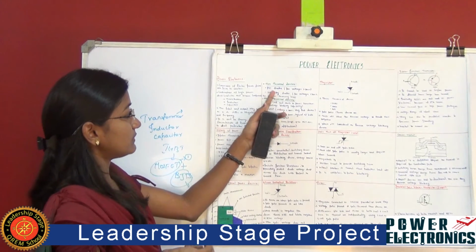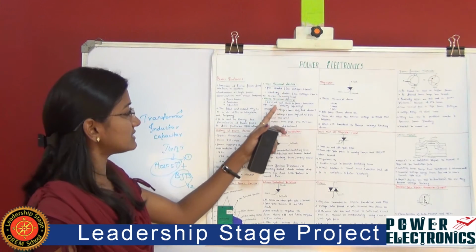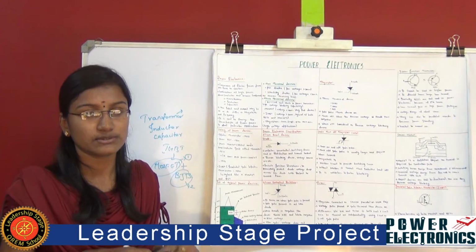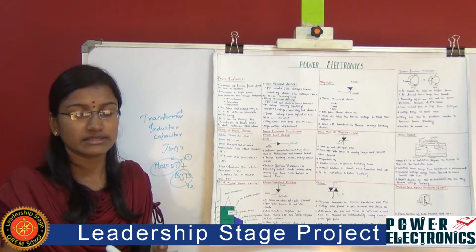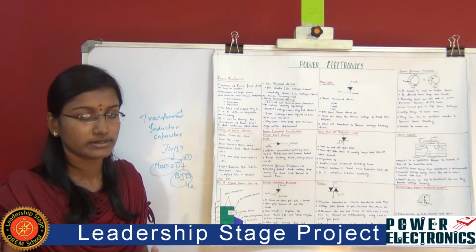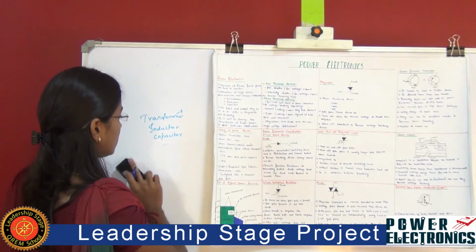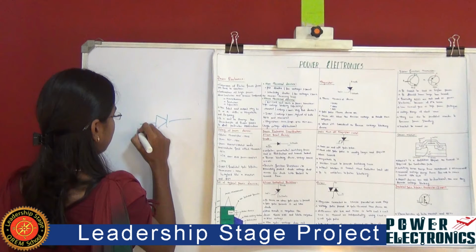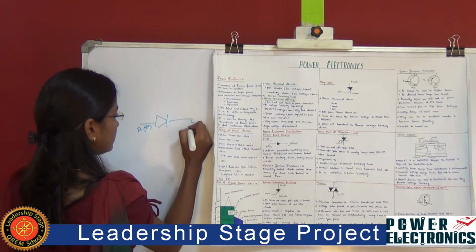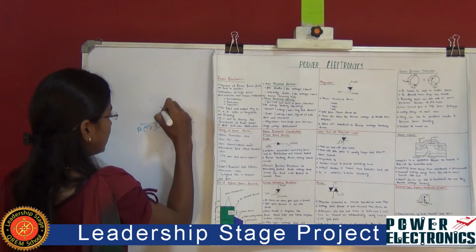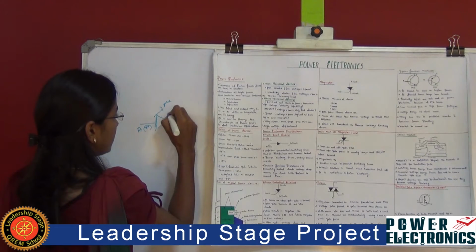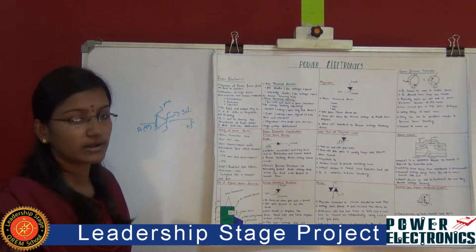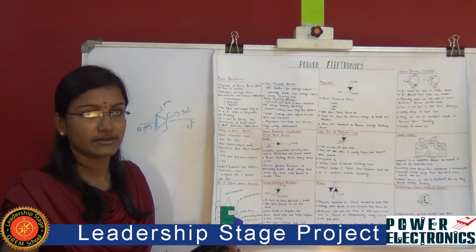Next we are going to see two-terminal devices and three-terminal devices. The first thing is the pin diode. This pin diode is a two-terminal device which works with a voltage greater than 300 volt. Next we are going to see the Schottky diode. This is a two-terminal diode which consists of an anode that is positive and a cathode that is negative. The anode part is made up of a metal, and the cathode part is made up of some solid state material, and this works with a voltage of less than 300 volt.